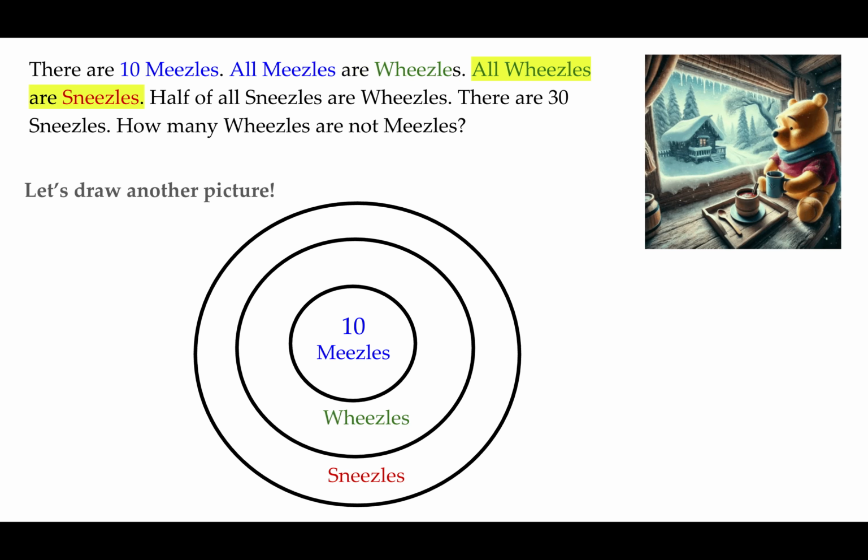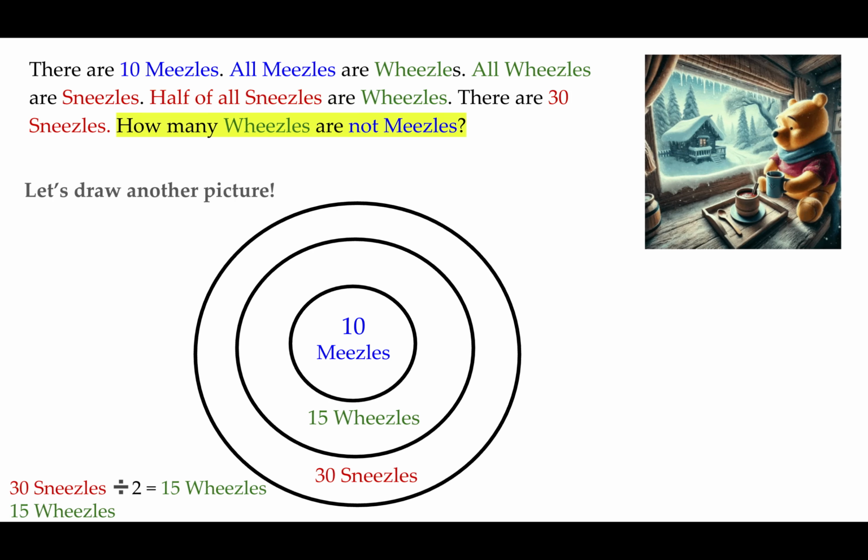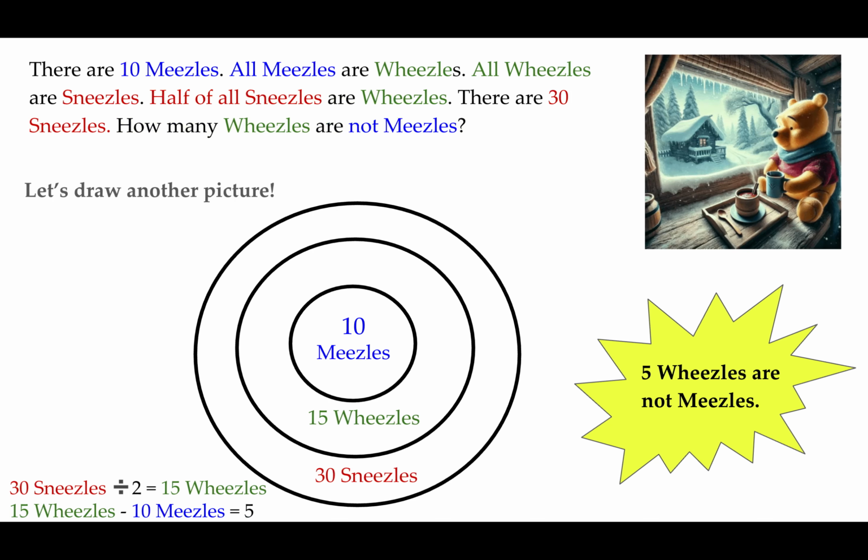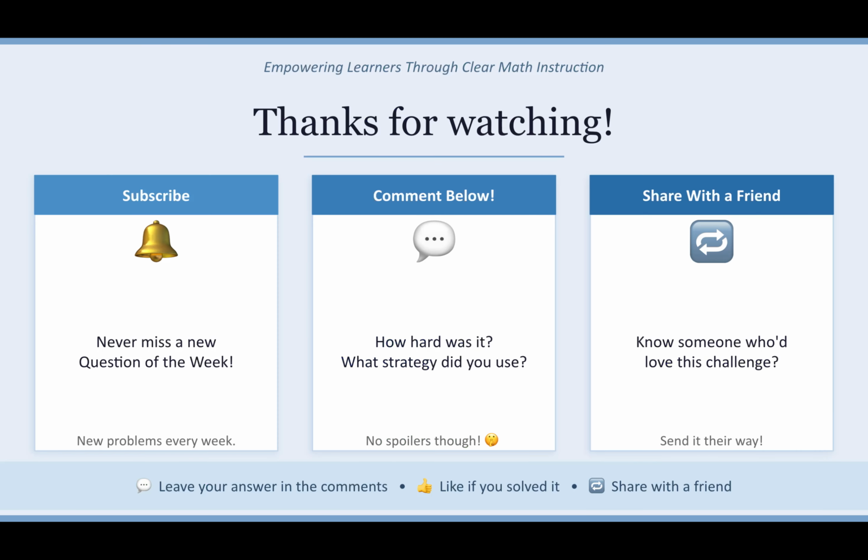All right, what do we know about the sneezels? Well, there's 30 sneezels, so we can put the 30 in for sneezels. And then what do we know about the weasels and the sneezels? Well, half of all sneezels are weasels. So if we have 30 sneezels, we divide it by 2, and that gets us 15. So we have 15 weasels. And now we can answer our question. How many weasels are not measles? We have 15 weasels and 10 measles, and the difference is 5. Therefore, 5 weasels are not measles.